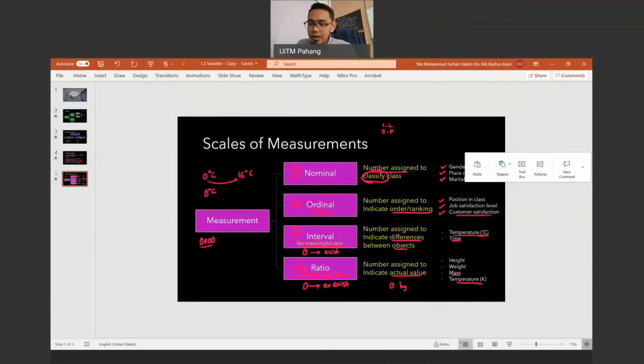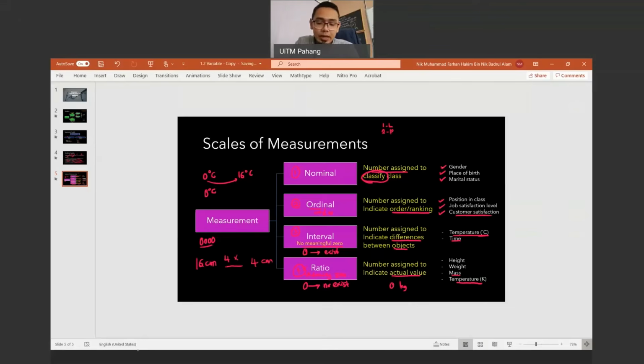Okay, markah, tinggi. Alright. So like for example, panjang, length. Okay, like for example, panjang 16 cm berbanding 4 cm. So of course dia 4 kali ganda. Kita boleh buat gandaan untuk ratio. Tapi untuk interval tak boleh.